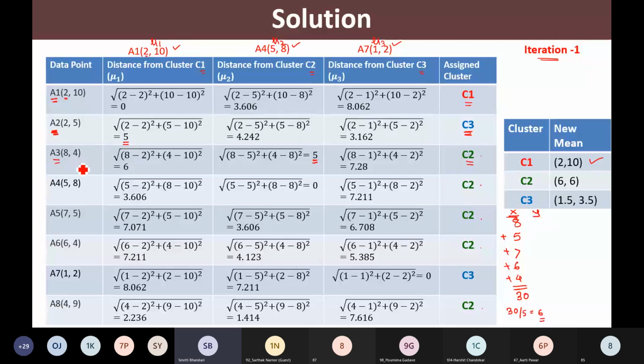So once again, I am adding 4 plus 8 plus 5 plus 4 plus 9, divided by 5, because I am having 5 points in that cluster. Once again, the summation is 30, and divided by 5 will provide me the value 6. So my new cluster center C2 becomes 6, 6, the mean of all those points.